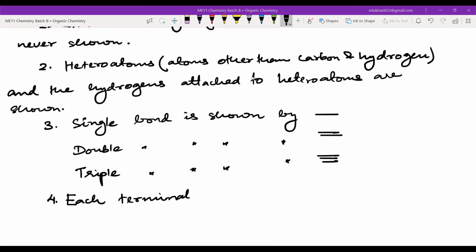I am not talking. I'm just writing. I will explain this. Write this first. I'm not talking. Oh, I can't hear you, sir. Each terminal and vertex represents